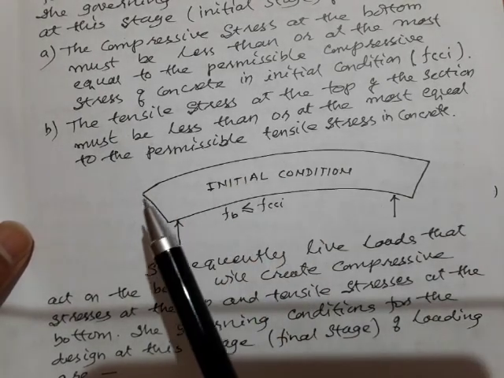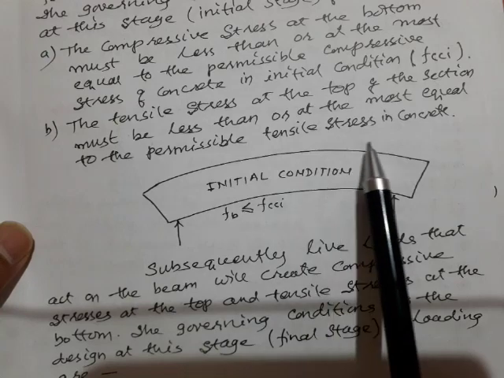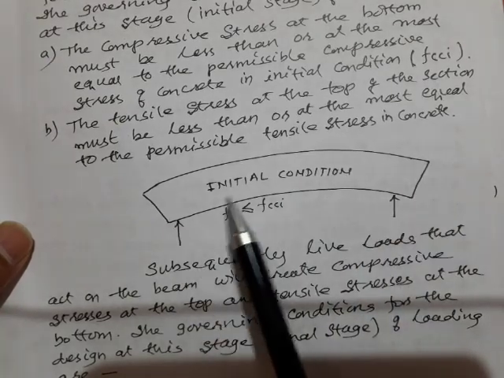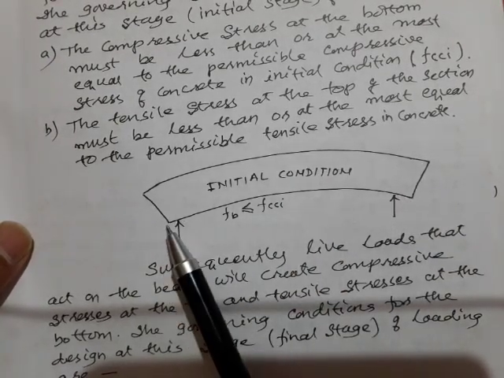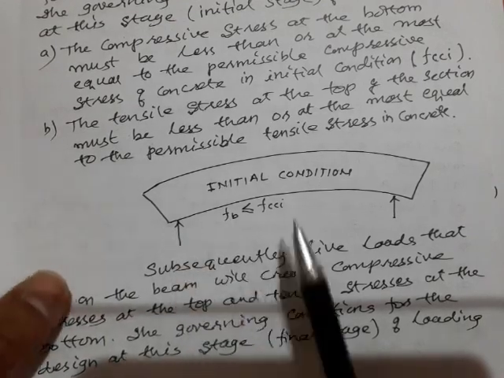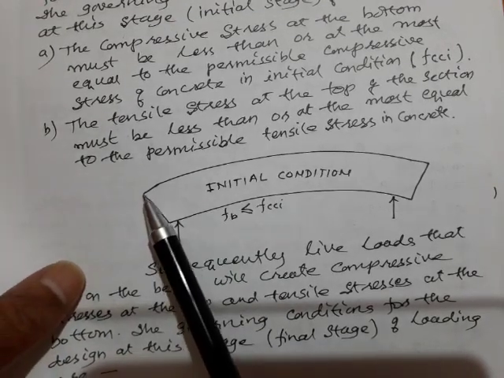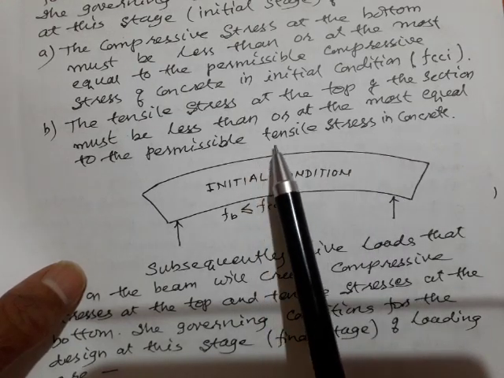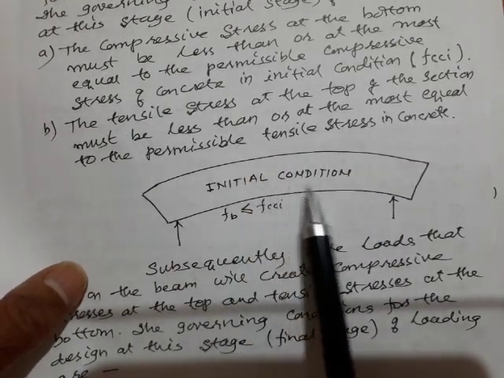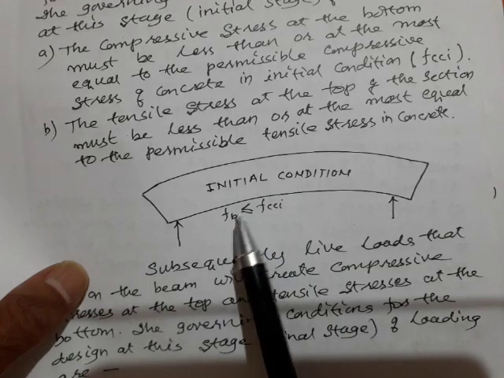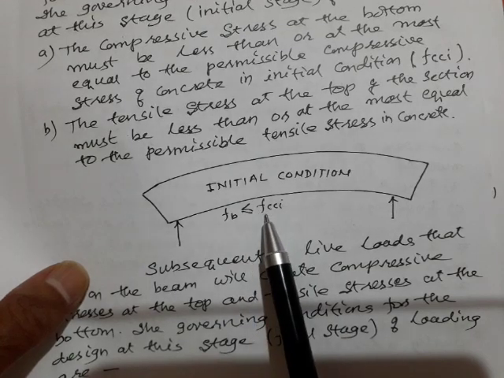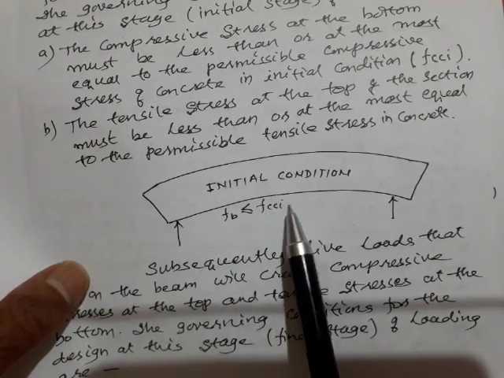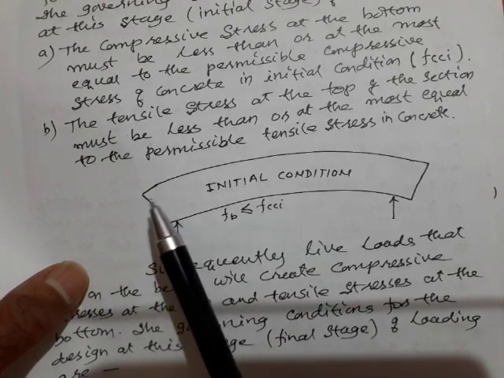You will see that the top fiber is in tension and the bottom fiber is under compression. If you want to be safe, the top fiber stress should not exceed its allowable tensile value and the bottom fiber stress should not exceed the allowable compressive stress in concrete in the initial condition, FCCI. This I already explained.